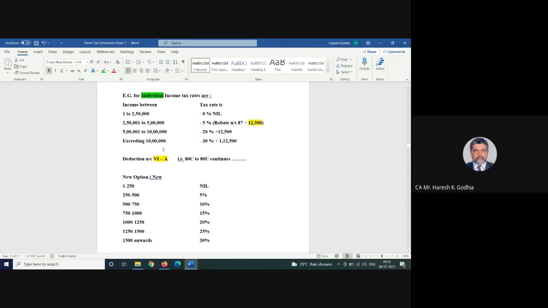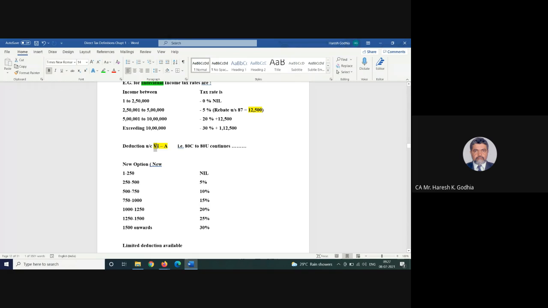For the first time, you are given two choices, option 1, option 2. Option 1, you want to be taxed in the old way, the old regime, we call it, and it was this way. That is 0 to 250, nil, 250 to 5, 5%, 5 lakh to 10 lakh, 20%, and exceeding 10 lakh, 30%, plus the other taxes, right? And before we tax you, we allow you Chapter 6A deduction, which is from 80C to 80U. And of course, conditions are there and it will continue as it is. You will remain in the old slab.